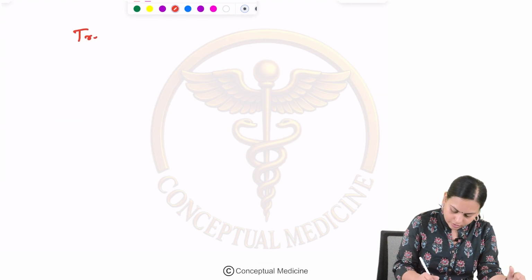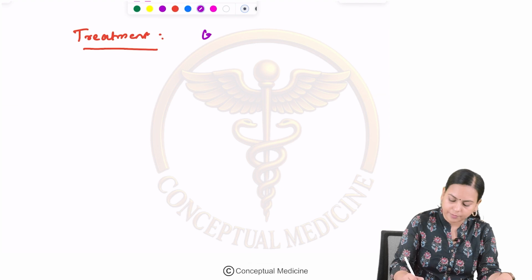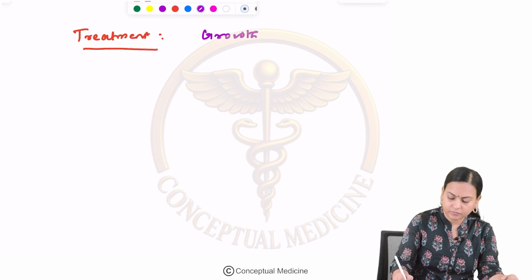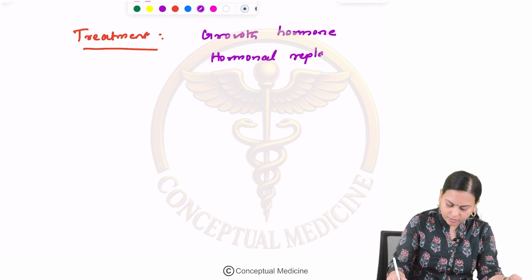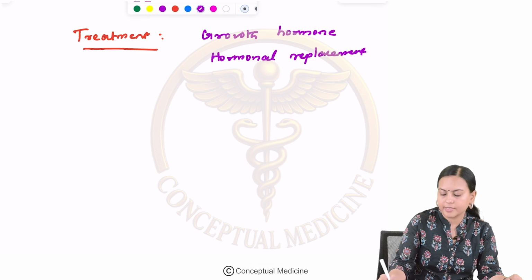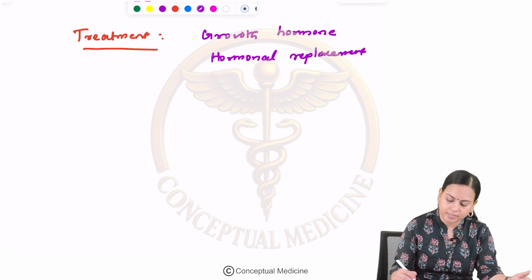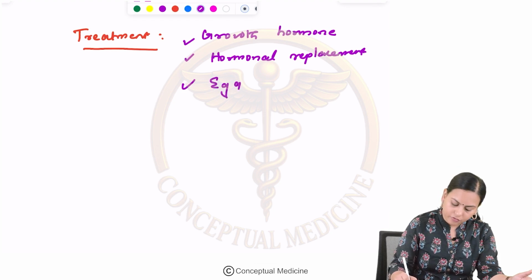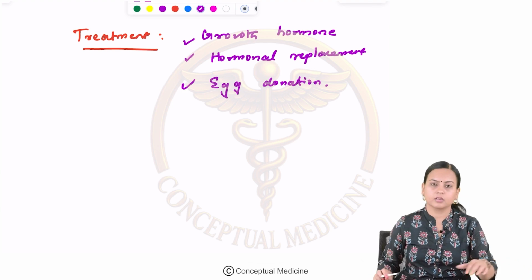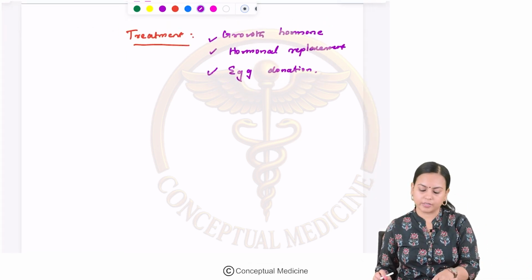Now let us see the treatment of these patients. For treatment, you have to supplement them with growth hormone, hormonal replacement, including estrogens and progesterones, right? And then for childbirth, they can be offered egg donation. Clear? So this is all about Turner syndrome.